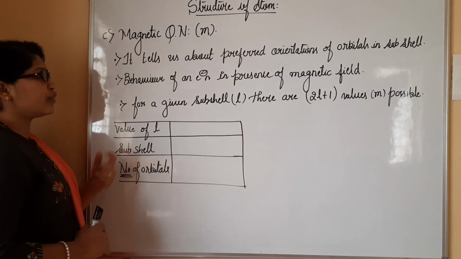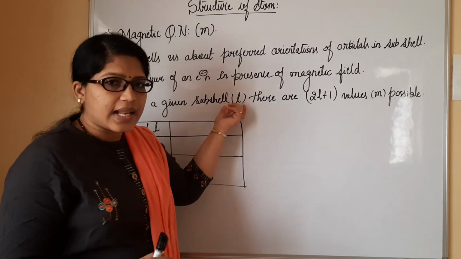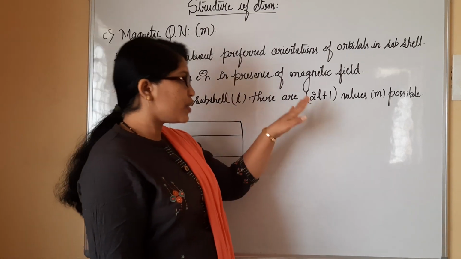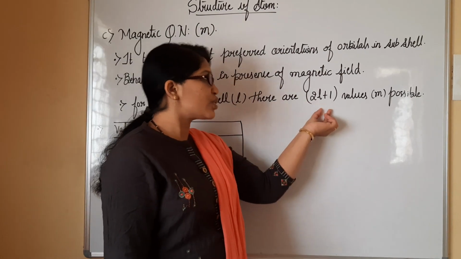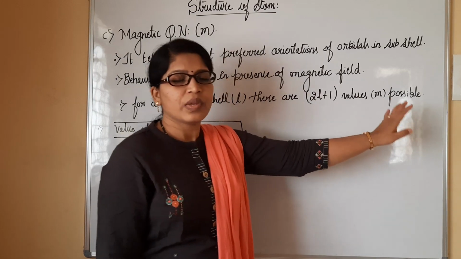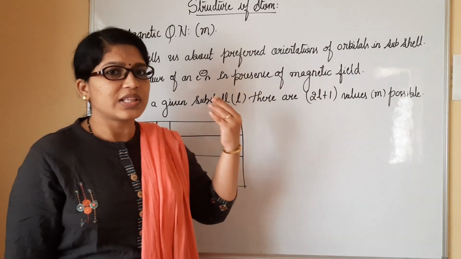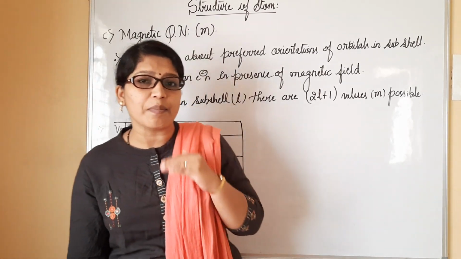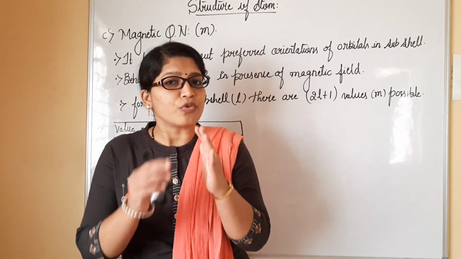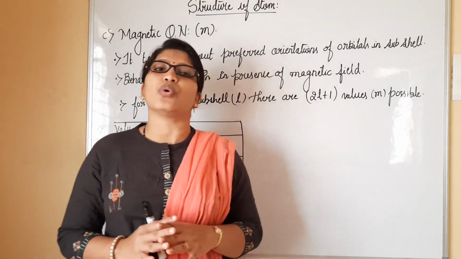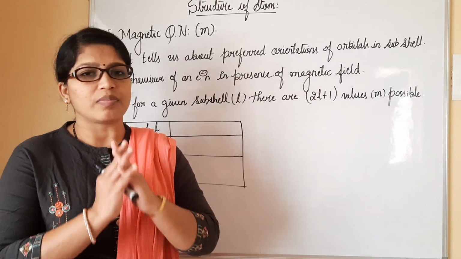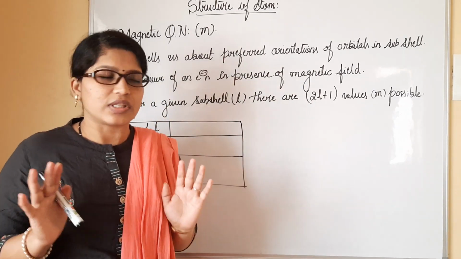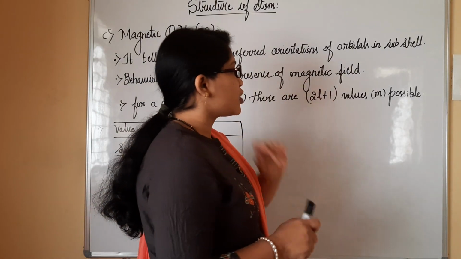I have a third point here: for a given subshell value, when you consider l, the azimuthal quantum number, we are supposed to consider the final value, that is 2l + 1, which is given for m. These formulas are small things, like 2n² which we have studied for the principal quantum number. They are empirical in nature. We just have to follow them as they have been given to us. There is no derivation required for them, no extra knowledge we have to put in. Just memorize them and use them. So for l, there are 2l + 1.